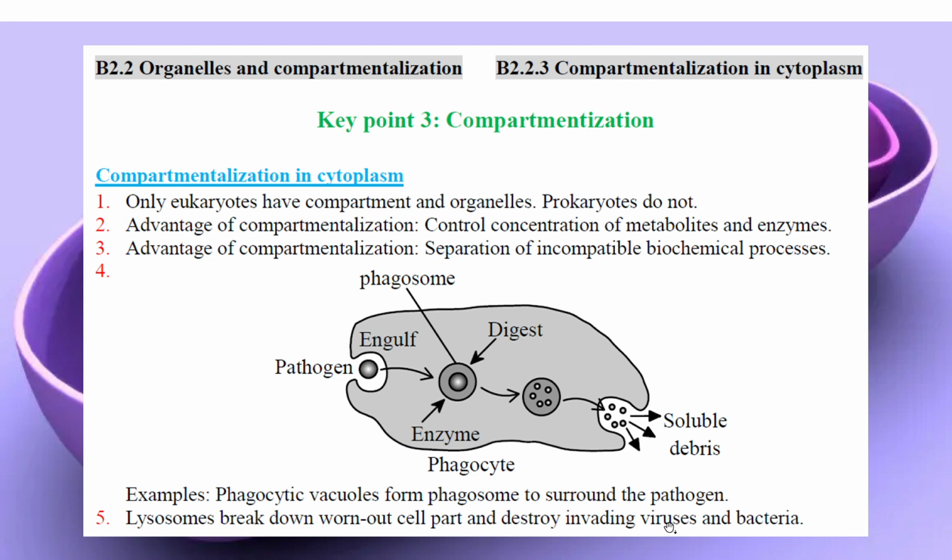When they do the digestion, they don't want to hurt the other parts of the cell, so they have to engulf and surround the pathogen in a compartment, and the digestion can happen inside without hurting the cell itself. After the digestion, the products are released. So why do we need compartmentalization? Because the processes are incompatible, for example the digestion of pathogens and of fungal cells. They don't want to hurt the cell itself, so it needs to be compartmented inside.